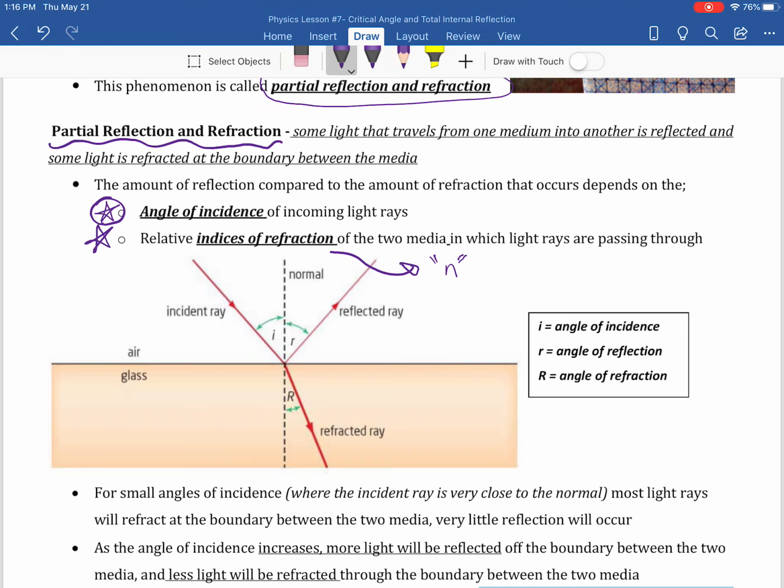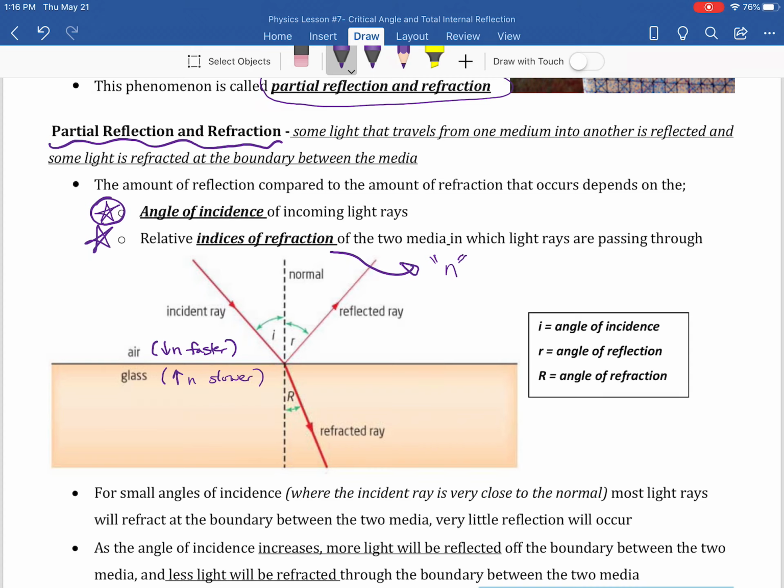Okay, so the lowest index of refraction would be in a vacuum. I know you've already done this, but I'm just reminding you. It's a vacuum because there's nothing to slow that light down. If you think of light as something that's moving, there's no friction. There's nothing slowing it down in a vacuum. The bigger the n as a number, the more there is slowing down that light. So when we take a look at our situation here, we've got air with a low n, so light is faster, and glass with a higher n, so light travels slower.